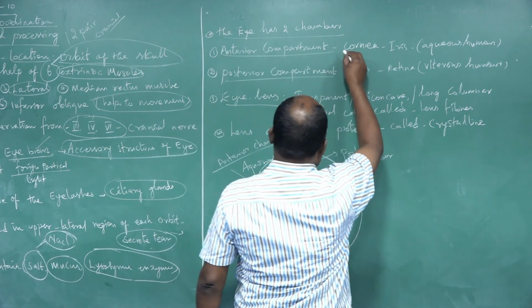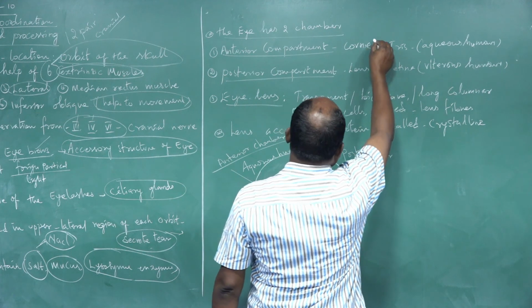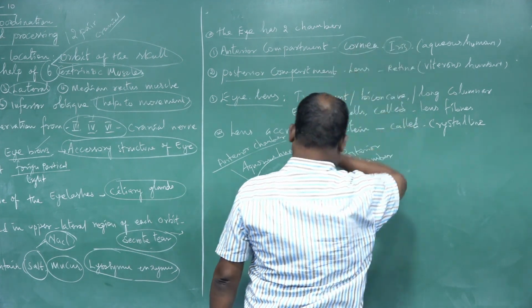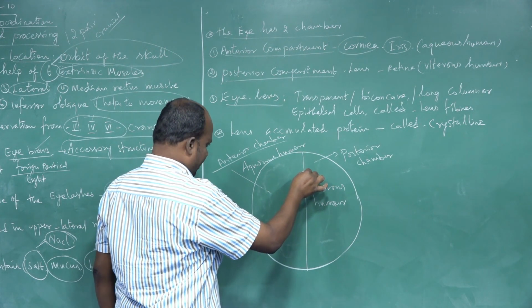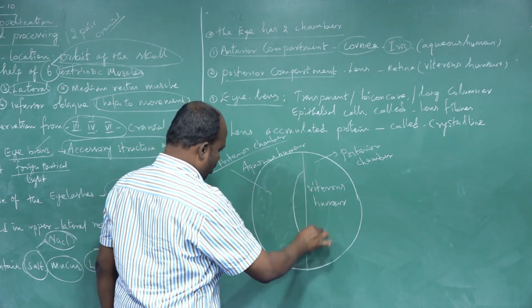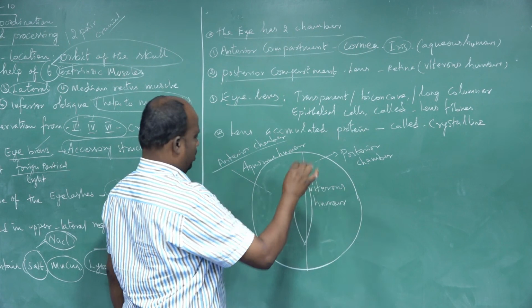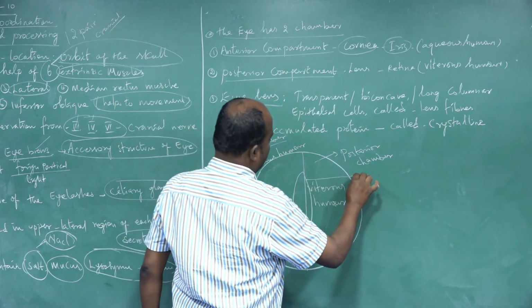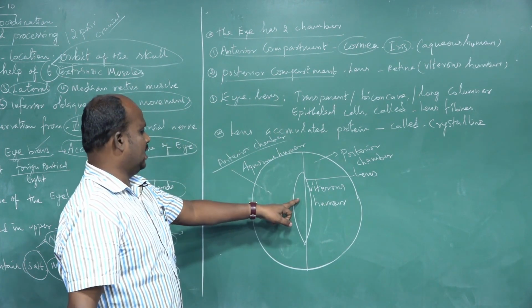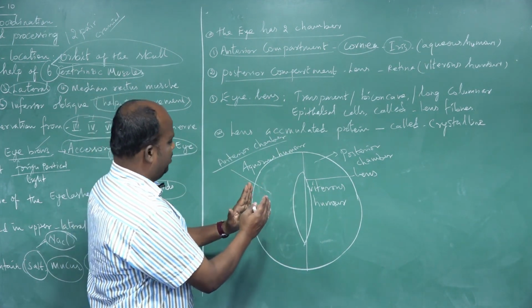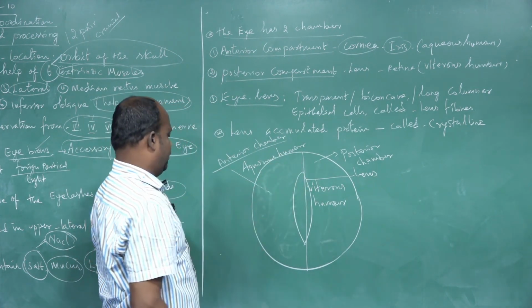The anterior compartments or anterior chambers are present between the cornea and iris. That is the location of the lens structure in our eye. The eye is a spherical shape. In the middle portion of the spherical shape of the eye structure is the lens.